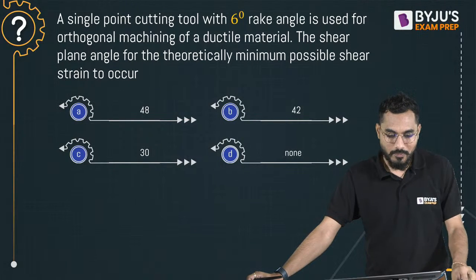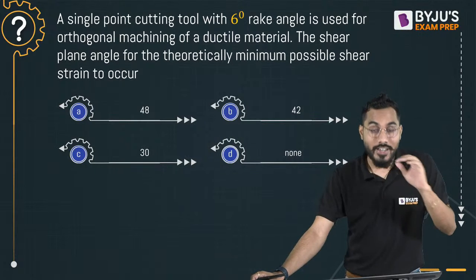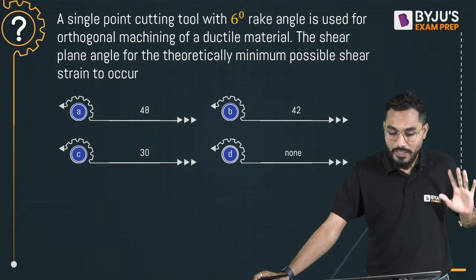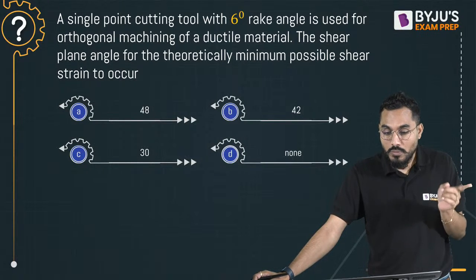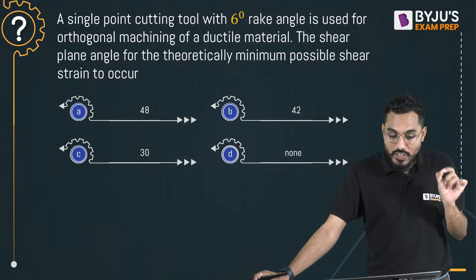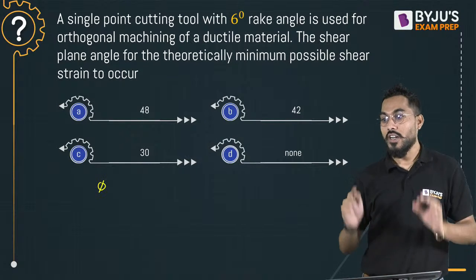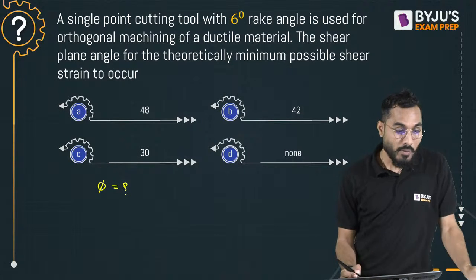Next question. A single point cutting tool with a 6 degree rake angle is used for orthogonal machining of a ductile material. What is the shear plane angle for theoretically minimum possible shear strain? Shear plane angle means the angle made by the shear plane with the cutting velocity vector. Phi we have to calculate, right? And for what? Theoretically possible minimum shear strain.